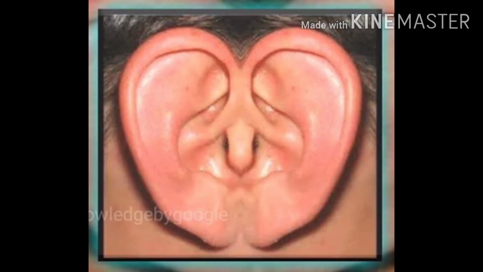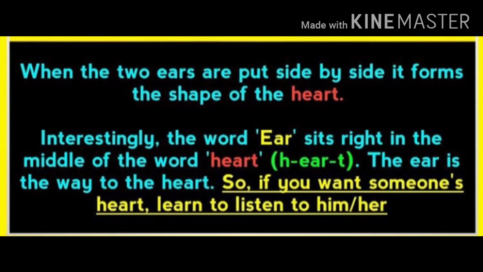When the two ears are put side by side, they form the shape of a heart. Interestingly, the word ear sits right in the middle of the word heart. The ear is the way to the heart, so if you want someone's heart, learn to listen to him or her.